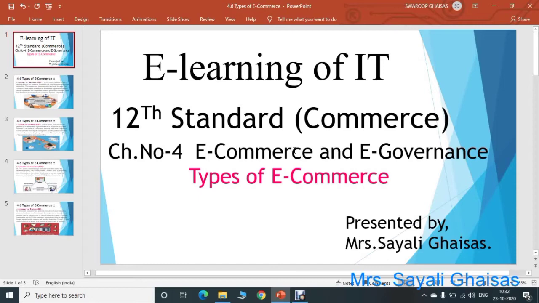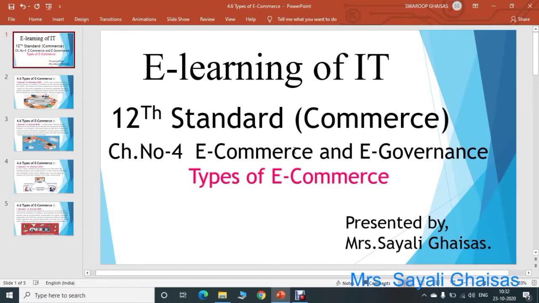We are discussing different topics from chapter number 4, that is e-commerce and e-governance. In the last lecture we discussed different advantages and disadvantages of e-commerce. So today we will learn some of the types of e-commerce.